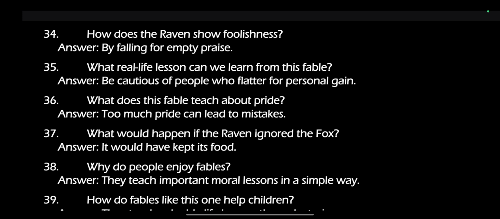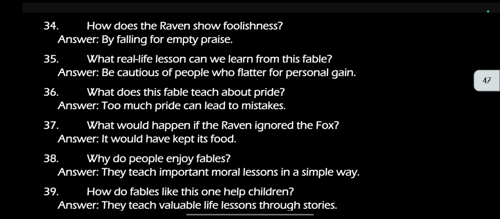What real life lesson can we learn from this fable? Be cautious of people who flatter for personal gain. What does this fable teach about pride? Too much pride can lead to mistakes. What would happen if the raven ignored the fox? It would have kept its food.